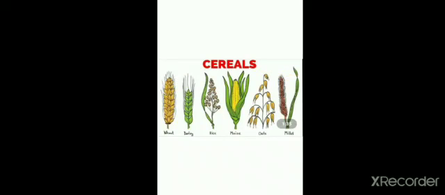These are the materials that are available from the plant source and the animal source. And the food from the plant sources can be classified into different types. They are cereals, pulses, oil seeds, vegetables, green leafy vegetables, and fruits. Some of the examples for the cereals are wheat, barley, rice, maize, oats, and millets.